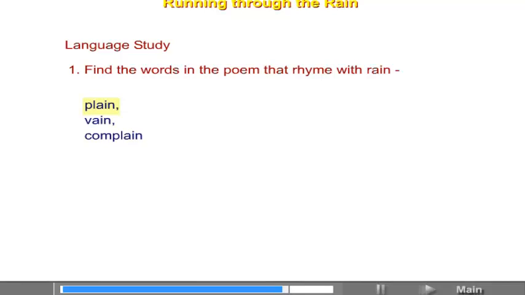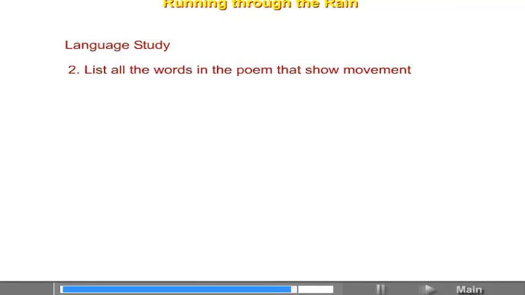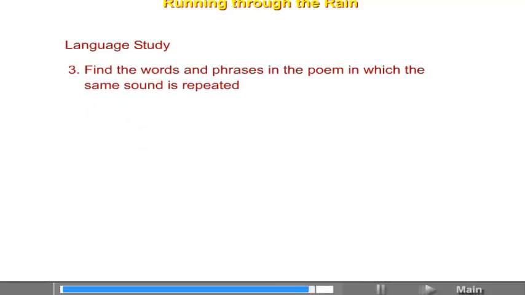Language study. Find the words in the poem that rhyme with rain. Answer: plain, vain, complain. List all the words in the poem that show movement. Answer: falling, drips, running, pass. Find the words and phrases in the poem in which the same sound is repeated. Pitter, patter, drip, drop. Running through the rain.